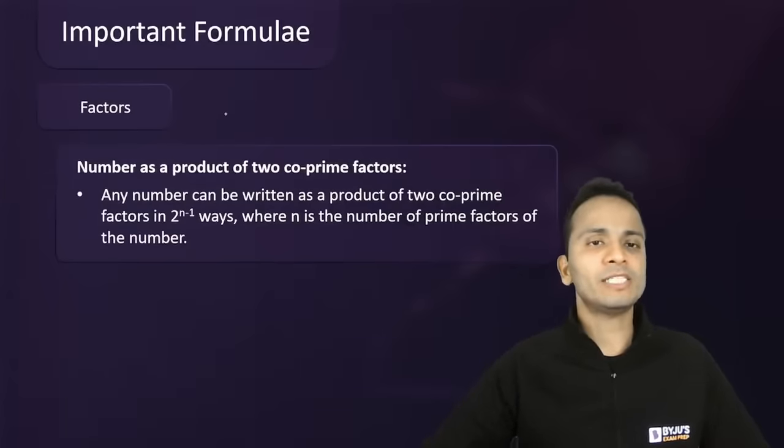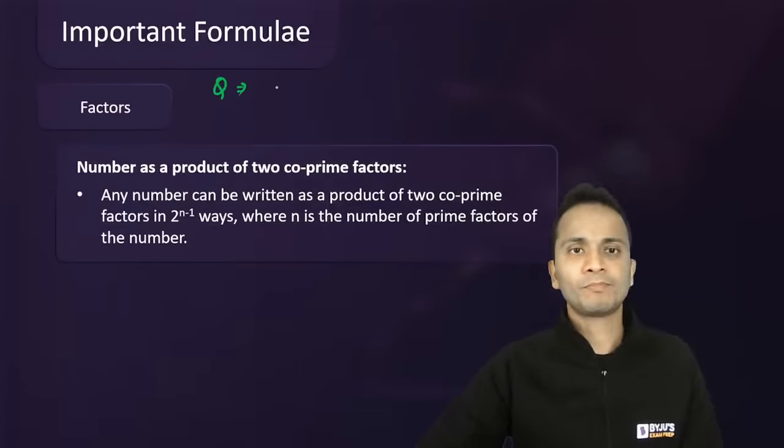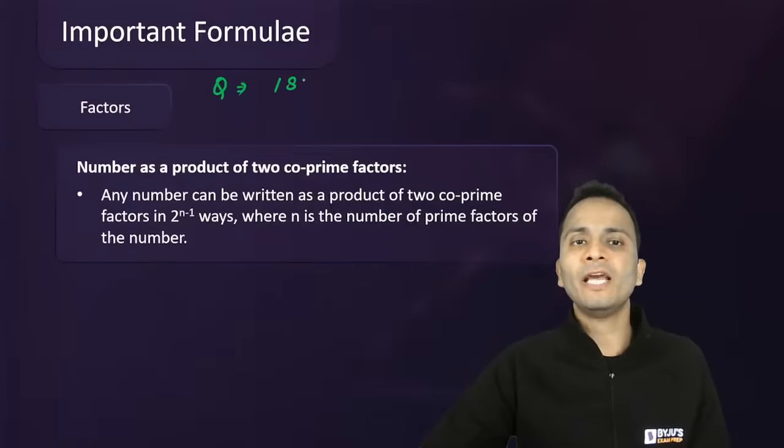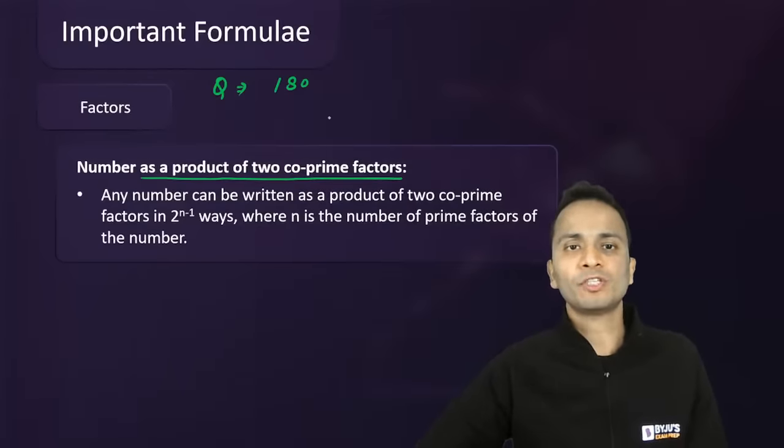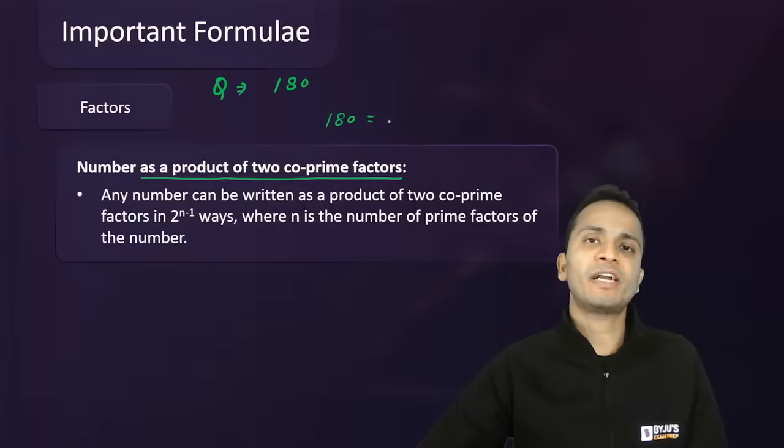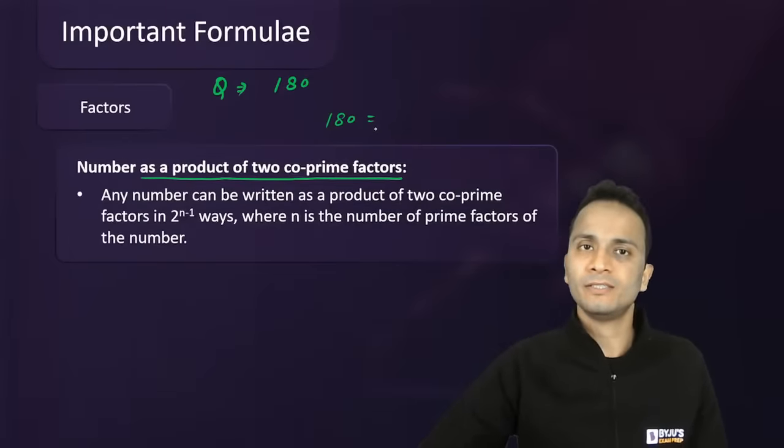ठीक है? So let's say question is, in how many ways 180 can be expressed as the product of two co-prime factors. ठीक है? So first of all, let's do the prime factorization of 180, right?